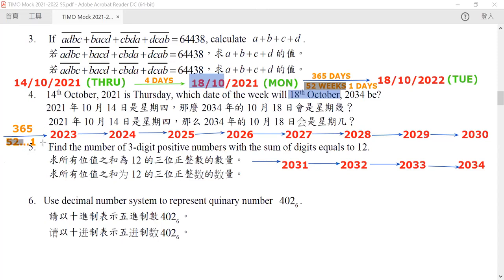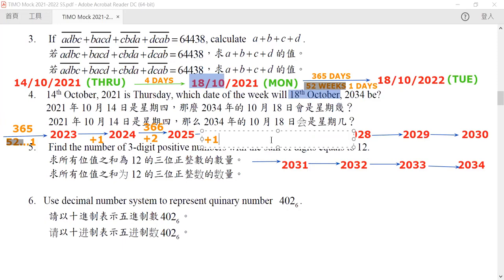From 2023 to 2024, again it is just the extra one day. But for 2024 to 2025, this is something different because 2024 is a leap year, so it has 366 days. That is 52 weeks plus 2 extra days because of the leap year, so we need to take that into account.